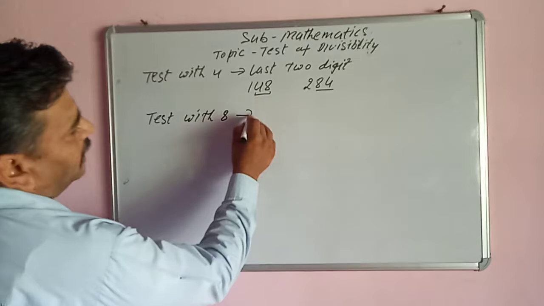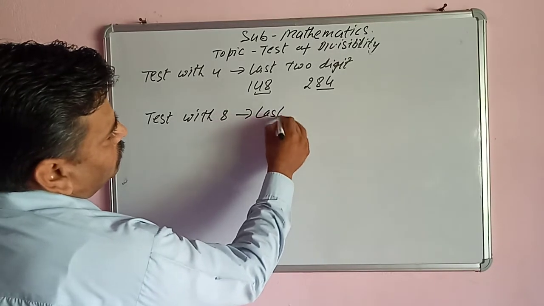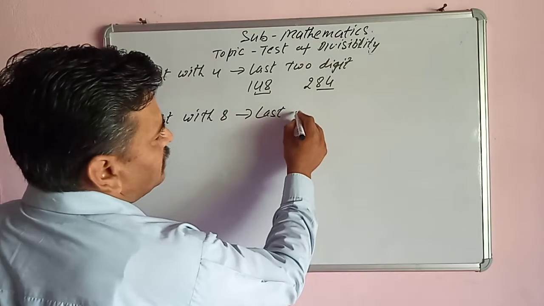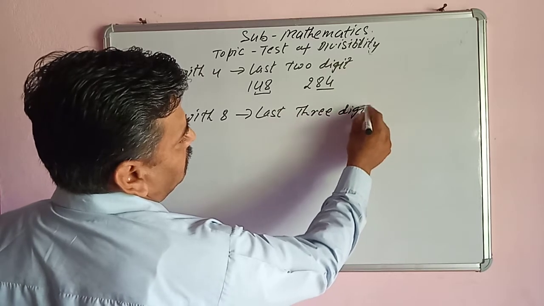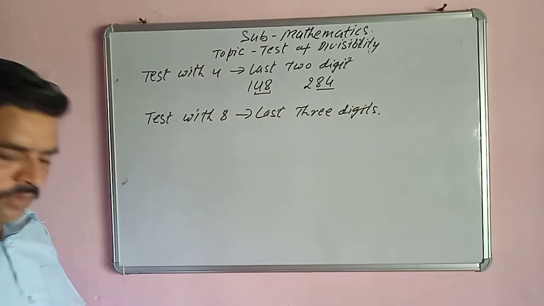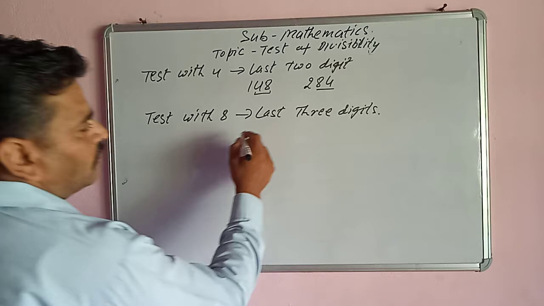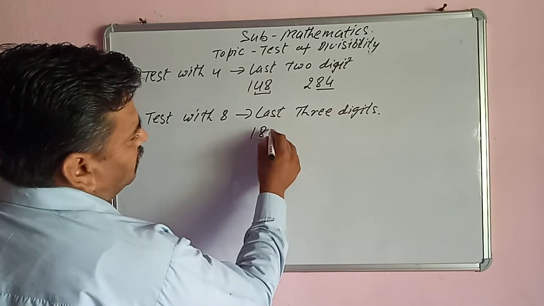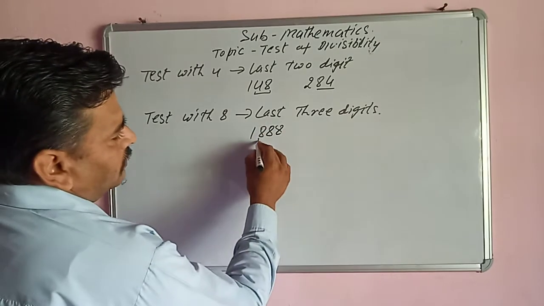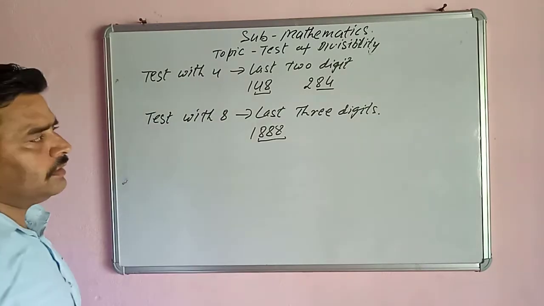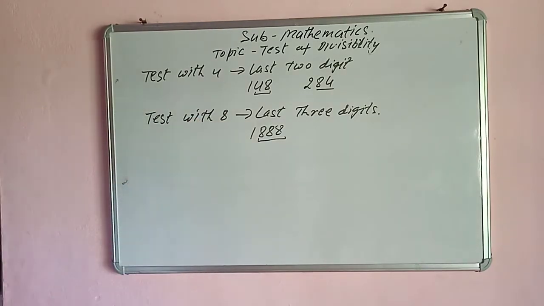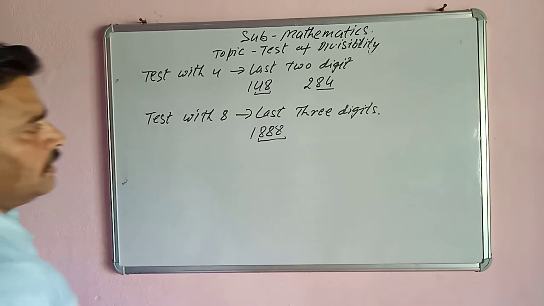Test with 8. In this test, we see the last 3 digits from the right side. Suppose it is 1888. So we will divide only 888 by 8. If it is divisible by 8, then 1888 is divisible by 8.